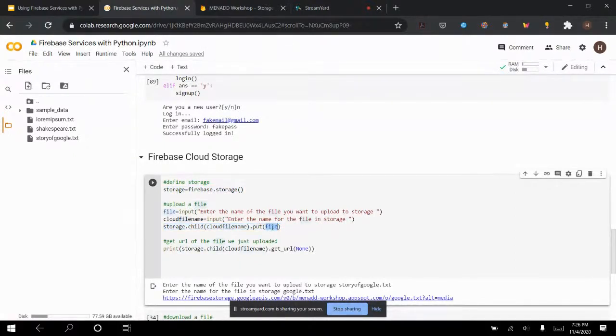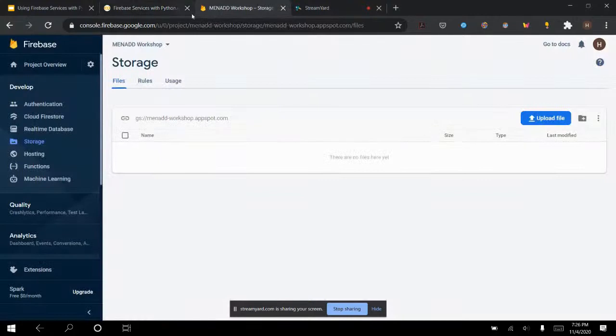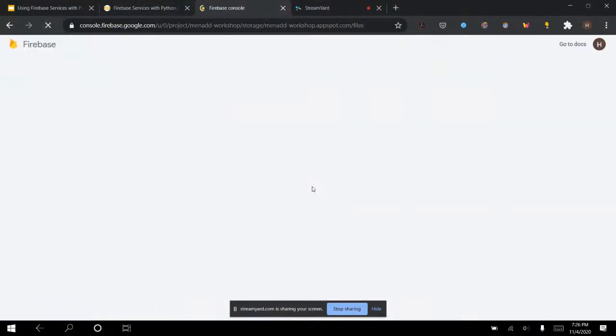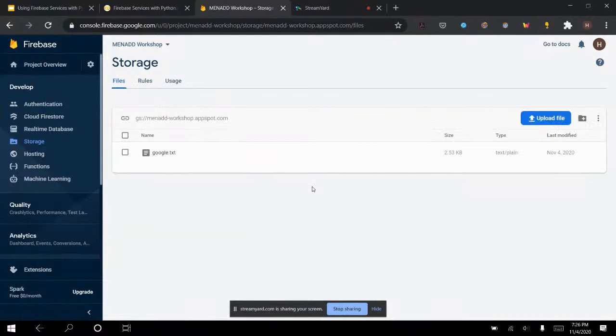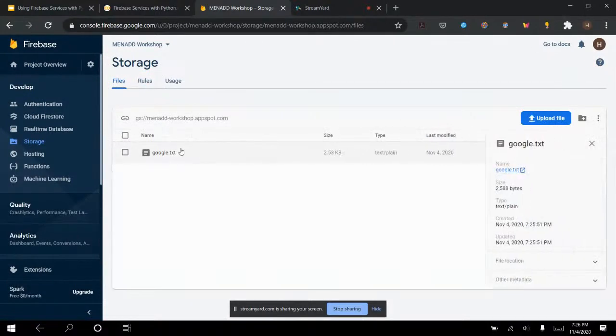So it put the file, which was the name of the file we want to upload to storage. So this one, story of Google. Cloud file name is, I called it google.txt. So now if I go here and I refresh, now storage isn't as fast with the refreshing, but there we go. So we can see google.txt is now in our cloud storage. So again, it's that easy. It's one line of code.